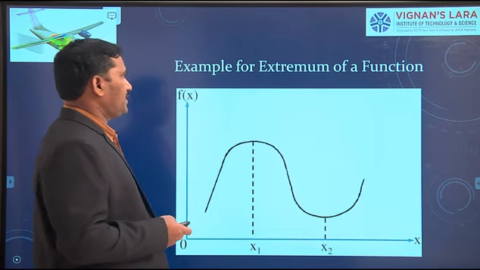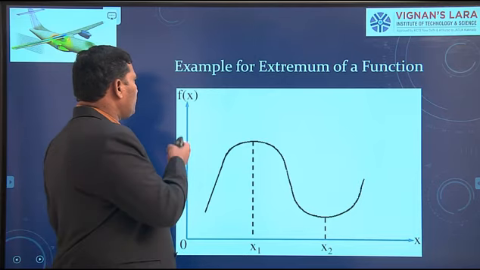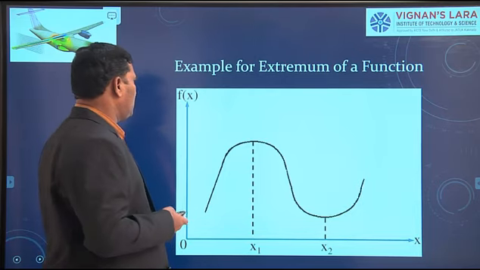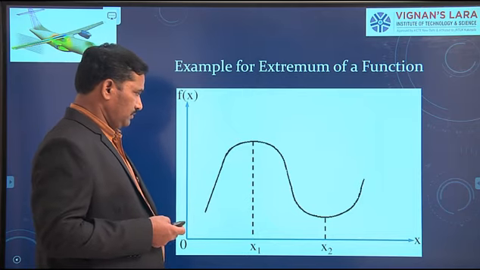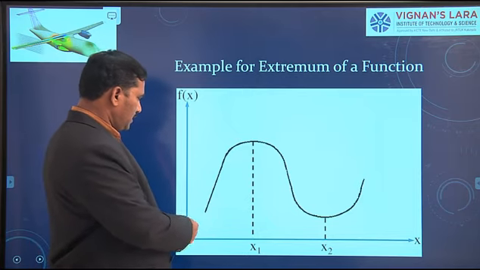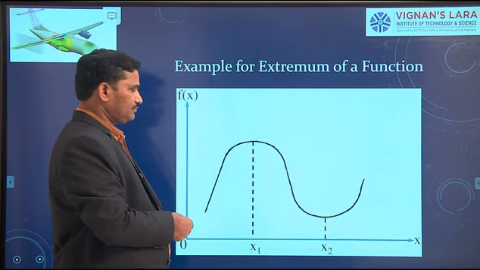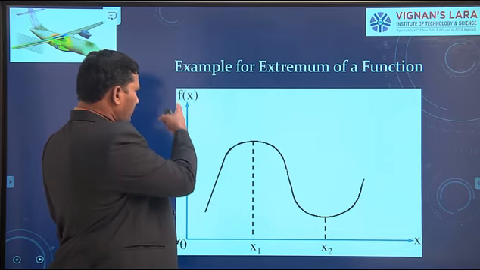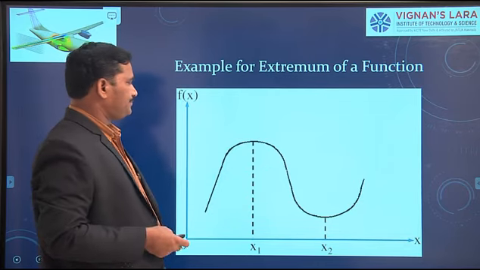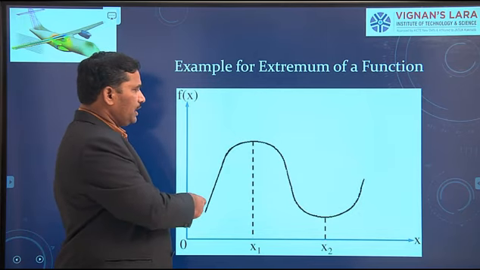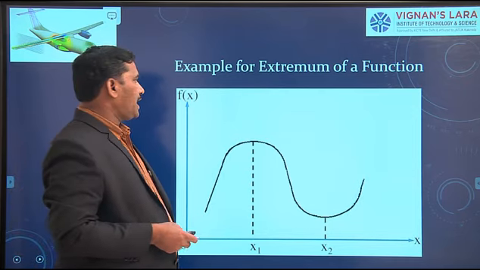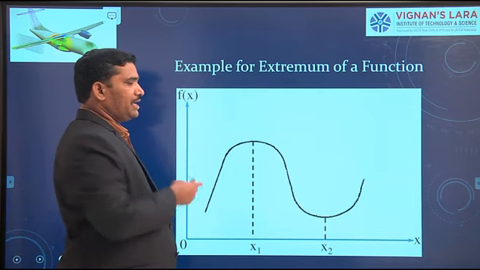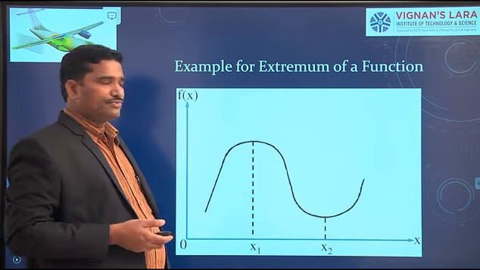Extremum of a function. We have a simple function here, a function of one variable, f of x. Visualize this picture. This is the x-axis, and the function f of x is taken as the ordinate. We have a smooth and continuous curve described by the function f of x. It is a function of a single variable.